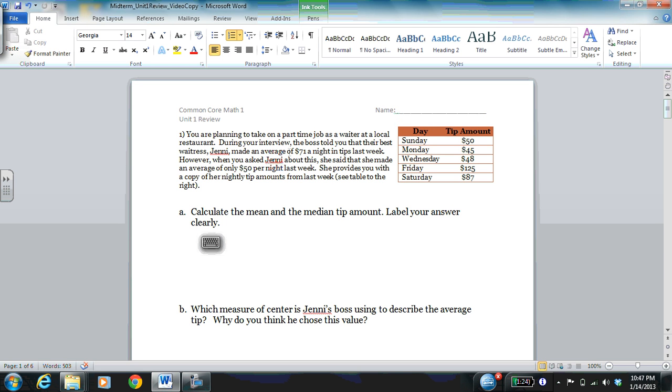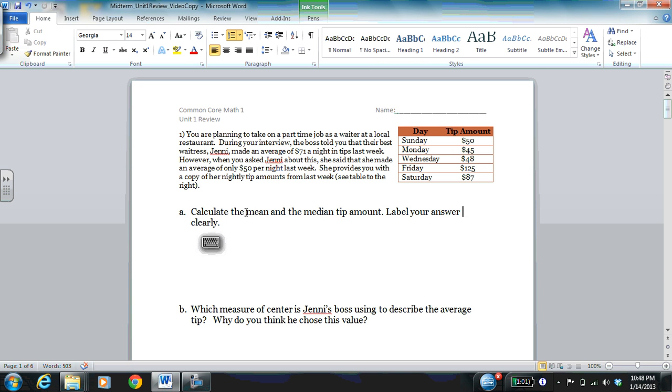So number 1 from the Unit 1 test review says, you're planning to take on a part-time job as a waiter at a local restaurant. During your interview, the boss told you that their best waitress, Jenny, made an average of $71 a night in tips last week. However, when you asked Jenny about this, she said that she made an average of only $50 per night last week. She provides you with a copy of her nightly tip amounts from last week. So we're looking at the table here to the right. You can see on Sunday, she made $50, on Monday, $45, Wednesday, $48, Friday, $125, and Saturday, $87.